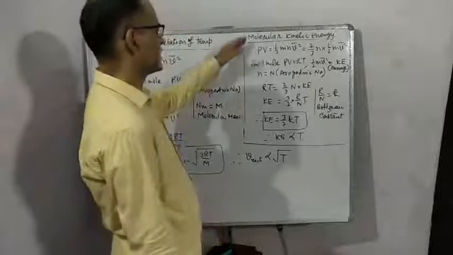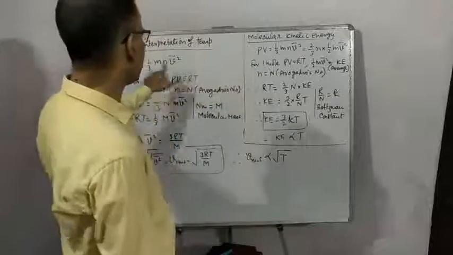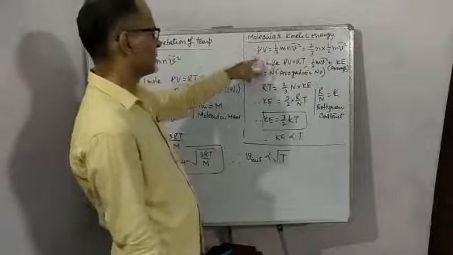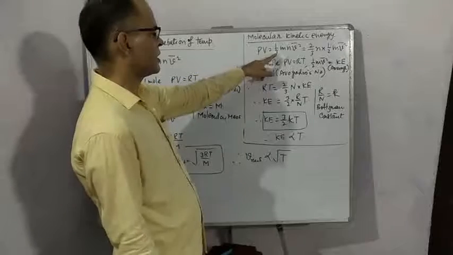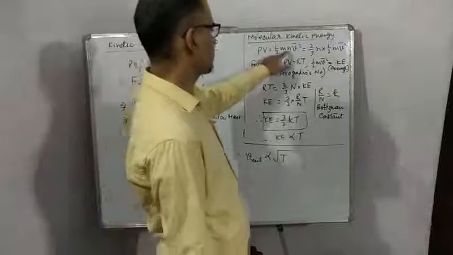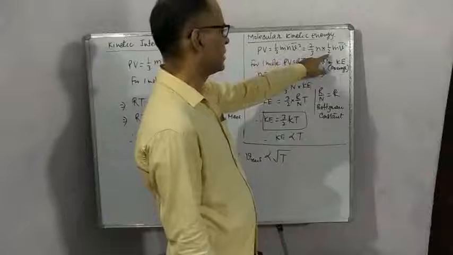Now let us understand molecular kinetic energy. Again the same equation of gaseous pressure: PV is equal to 1 by 3 mN V square bar. This equation can be rearranged like this: 2 multiplied, 2 divided.